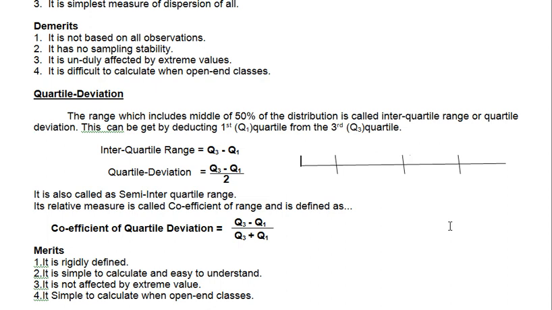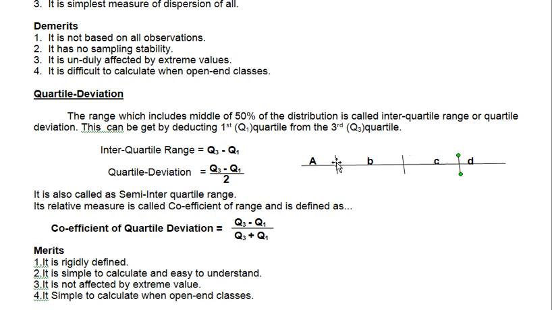See, these parts are A, B, C, and last D. How many parts? 4. But how many dividing points are here? 1, 2, 3. So these 3 are called Q1, Q2, Q3.